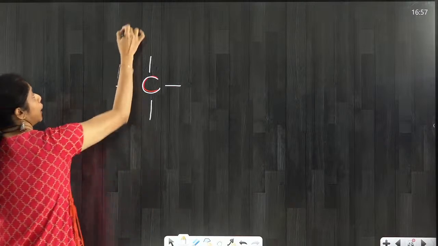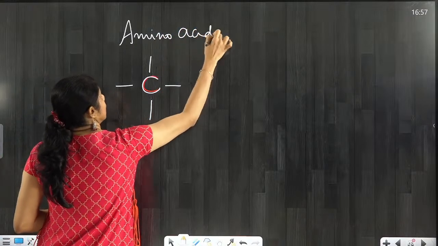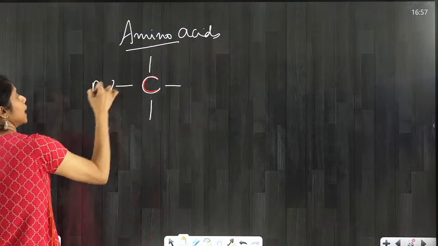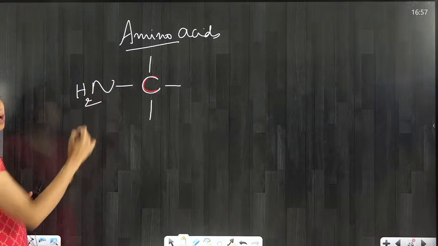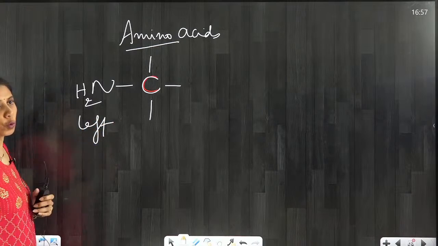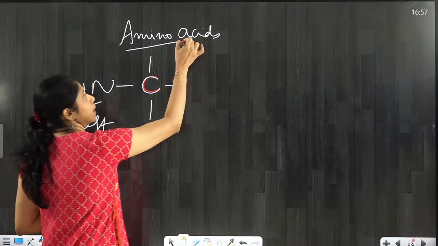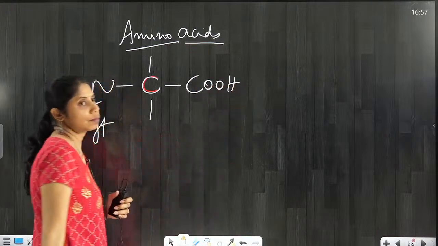So here amino acids means, as I told you, amino means which group? NH2. NH2 is nothing but amino. So we have to add on the left hand side amino group. Right hand side, acid means carboxylic acid, COOH.